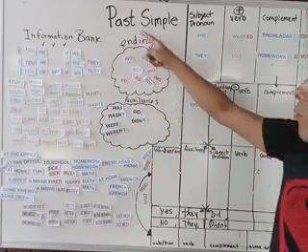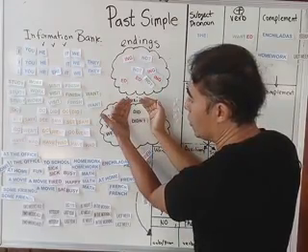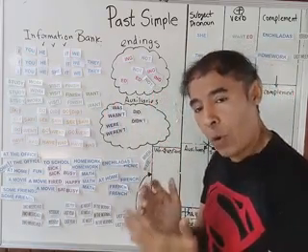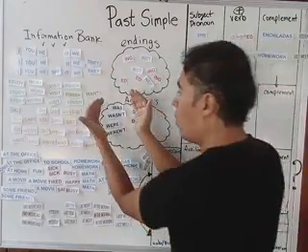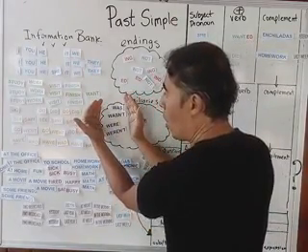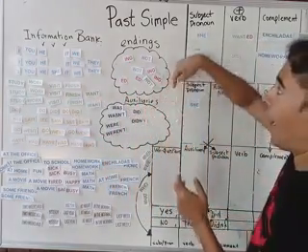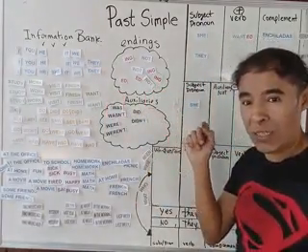Remember, for past simple, we only need to use did or didn't. For past progressive, which is different from past simple, we need was, wasn't, were, weren't. But for past simple, yes, we use did or didn't.